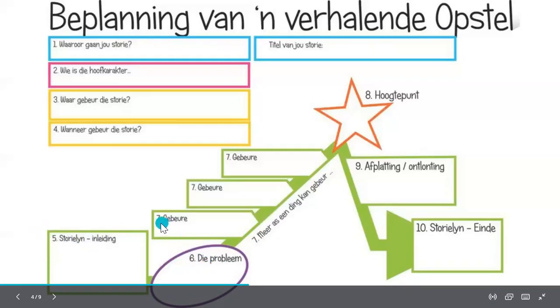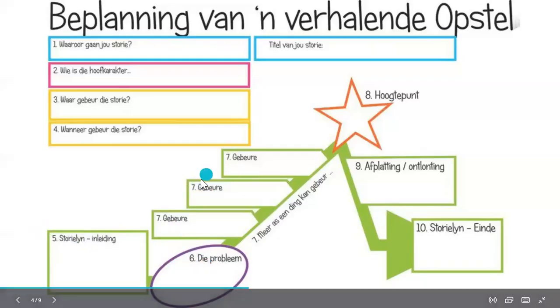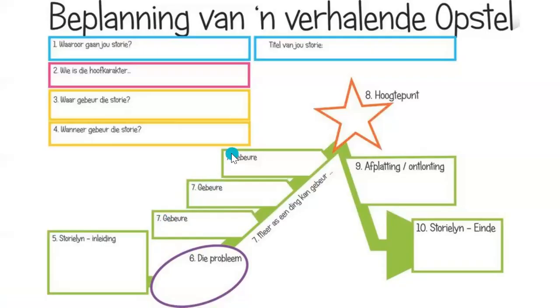Okay. Then, if you look at number 7, there's 3 blocks for number 7. Okay, this is the action that the character takes in order to get to his goal. Hier is die gebeure wat gaan plaasvind sodat die karakter by sy doelwit kan uitkom.